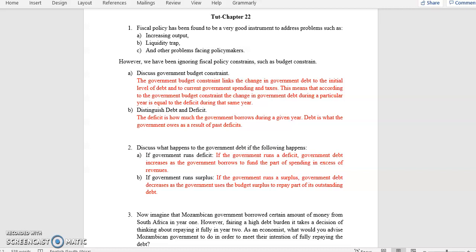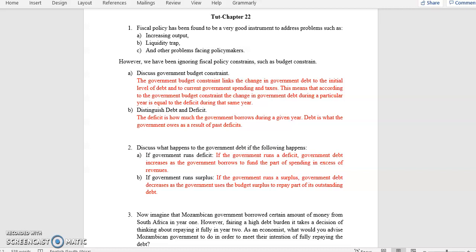So the government debt increases as the government borrows to fund spending in excess of revenues. We know that government has some income, and to fund spending, they use that income. But when the spending is in excess of the revenues that they have, then government goes for borrowing, and that means they are running a deficit, and therefore the government debt will increase.